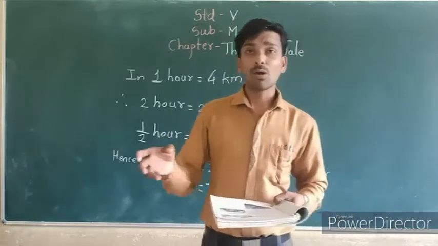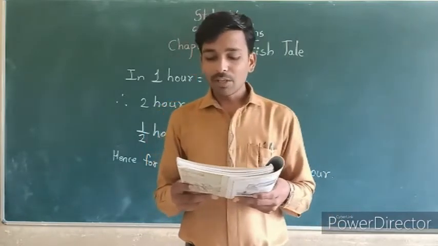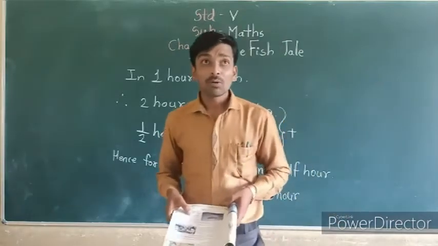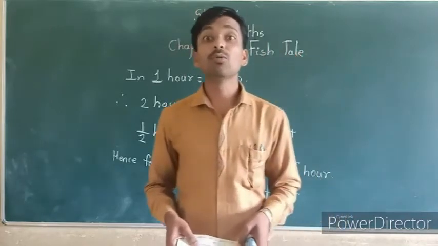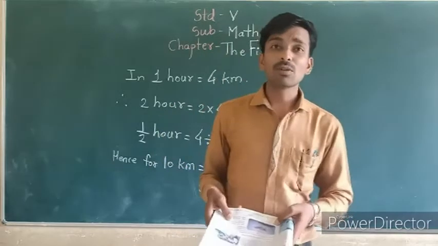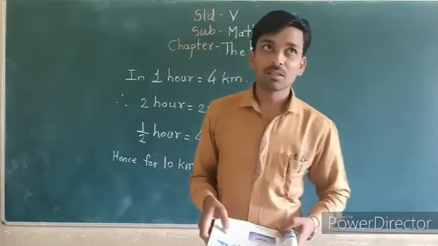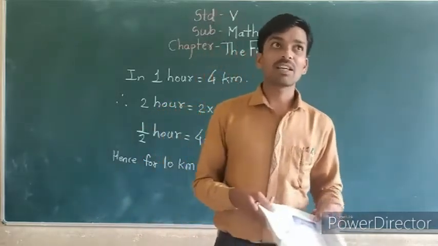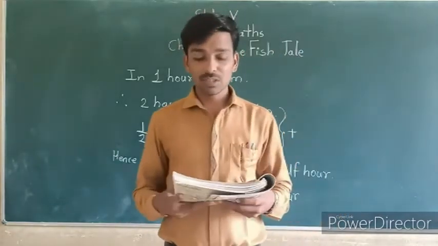Okay, log boats. At the speed of about 20 kilometers in 1 hour. Those are motor boats. What is the speed of the motor boat? 20 kilometers per hour. Means in 1 hour they can travel 20 kilometers. And our local boats, log boats, can travel only 4 kilometers in 1 hour when the wind is helpful. Otherwise they cannot travel 4 kilometers.